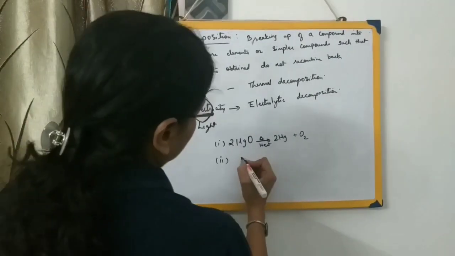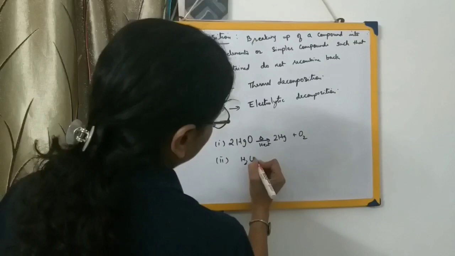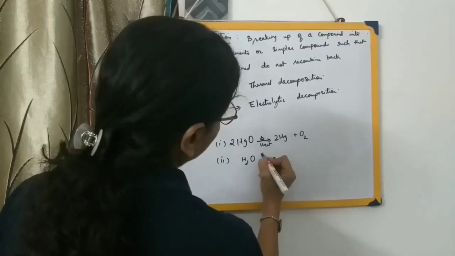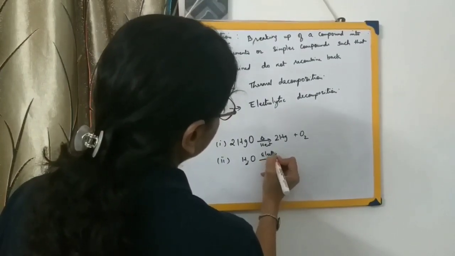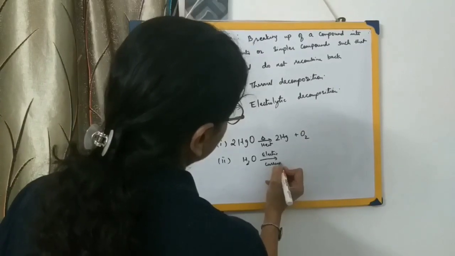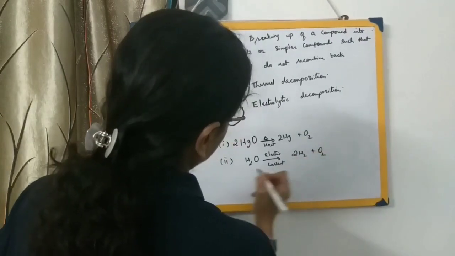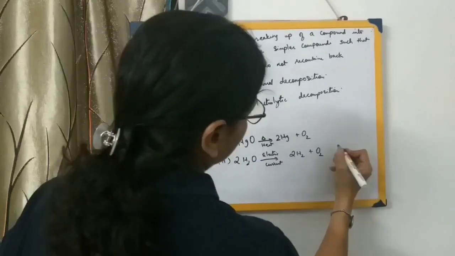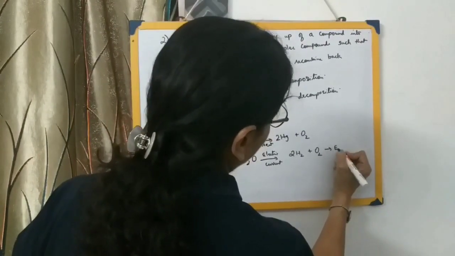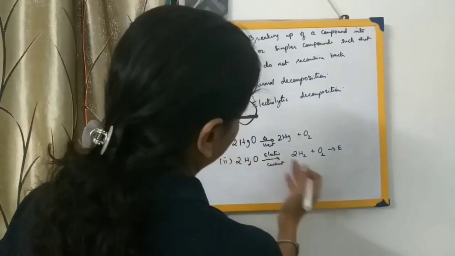Next is a very common example. By passing an electric current through water, what happens? It splits up, it breaks up into 2H2 plus O2. So this will be 2H2. So this is called what? This is a special case, a reaction taking place by breaking up by electric current.